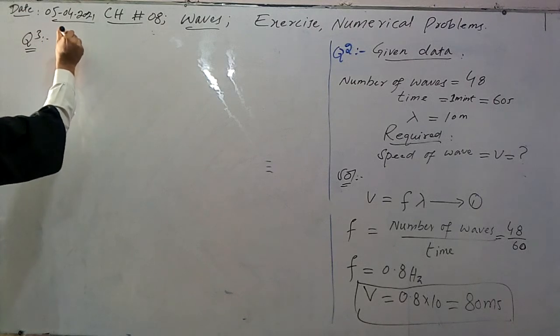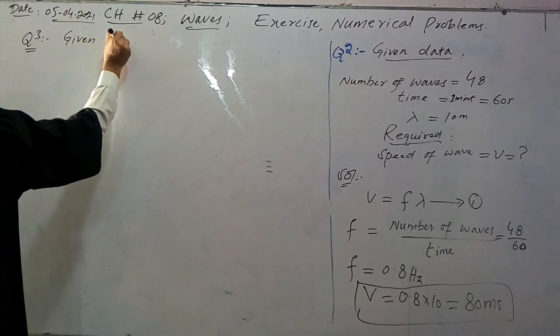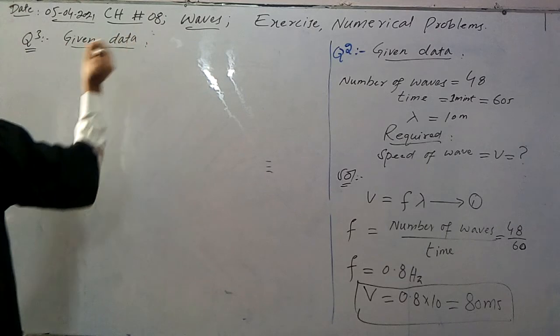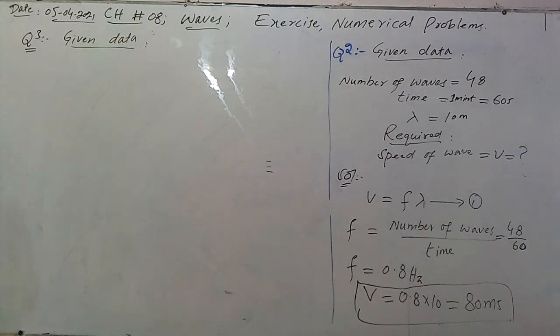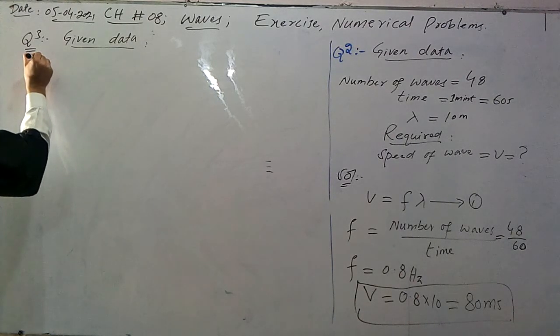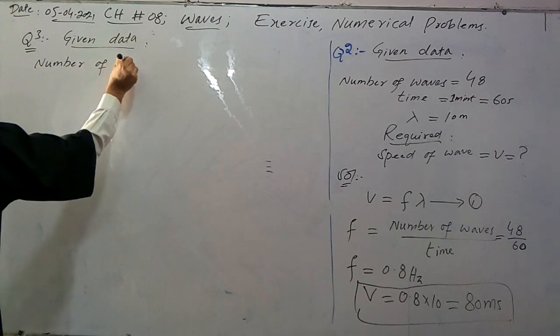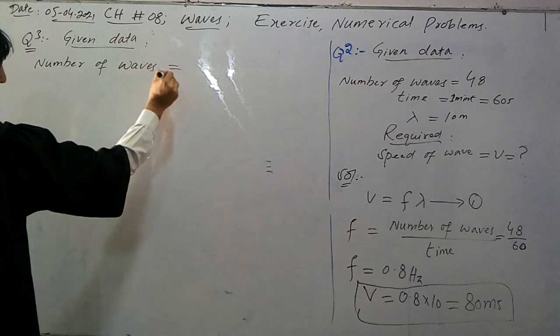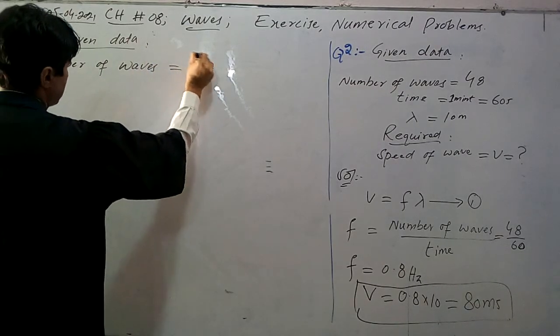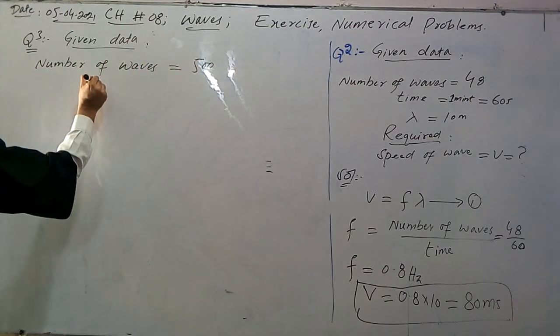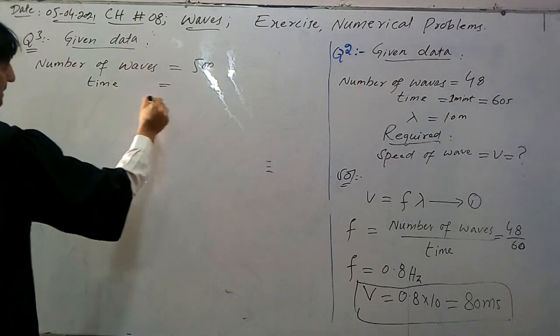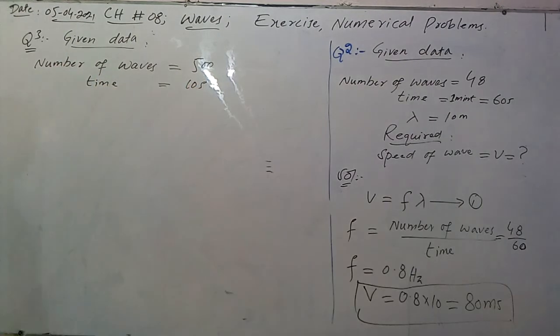What is given? It is given that in a ripple tank 500 waves pass a certain point in 10 seconds. So number of waves, how many waves are there? 500. In how much time do these pass through a certain point? In 10 seconds. The speed of the wave is given.